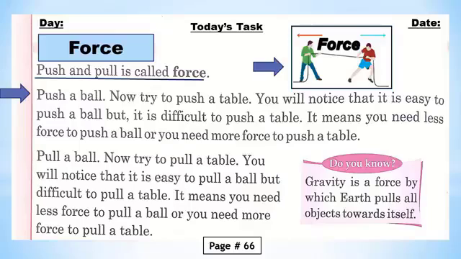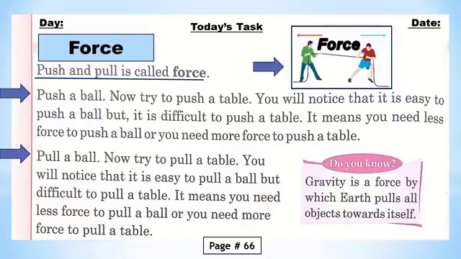It means, इसका मतलब है you need less force to push a ball और you need more force to push a table. आपको बॉल को पुश करने के लिए कम फोर्स लगानी पड़ेगी और किसी टेबल को पुश करने के लिए ज़्यादा फोर्स लगानी पड़ेगी. Similarly, first of all pull a ball and then now try to pull a table. You will notice that it is easy to pull a ball but difficult to pull a table.